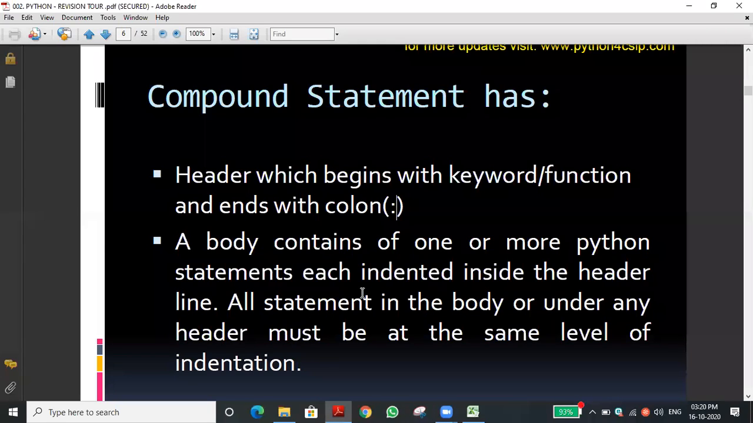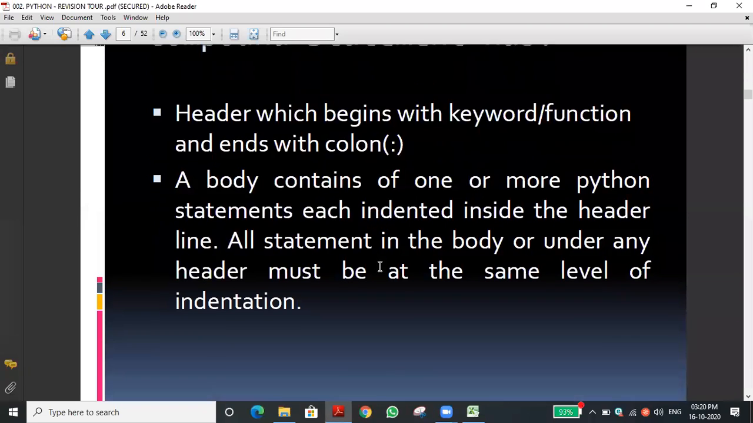You just see the syntax in the program, and you can easily understand. But these things you have to keep in your mind. The header should be followed by, or end with, what? Colon. That is the first point. And the second point: the body of the compound statement should be initiated after the 4 spaces. That is called indentation. Have you got it? These are the two points you have to keep in your mind. That is the thing for the compound statement.